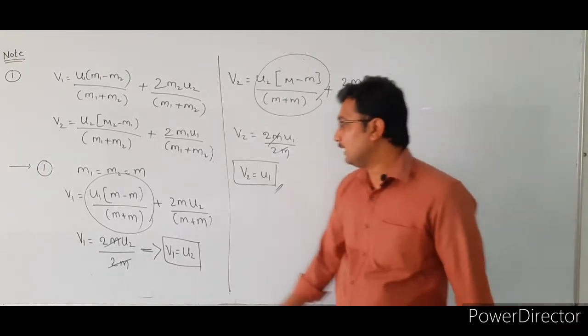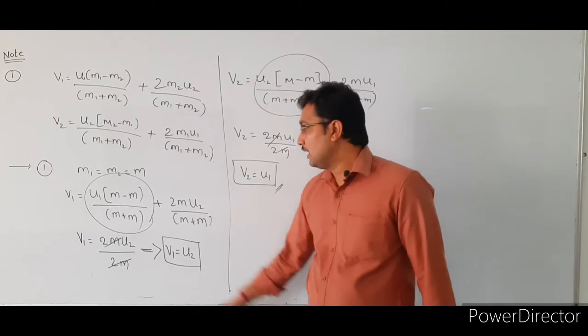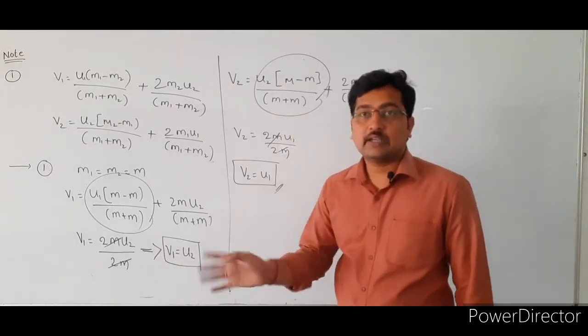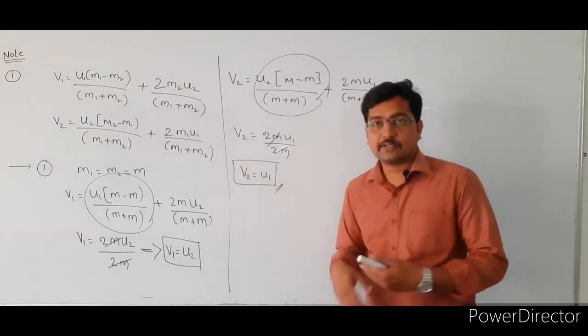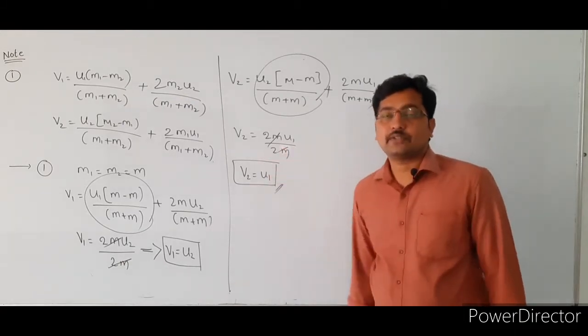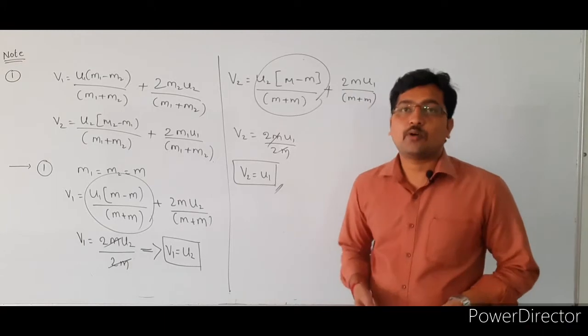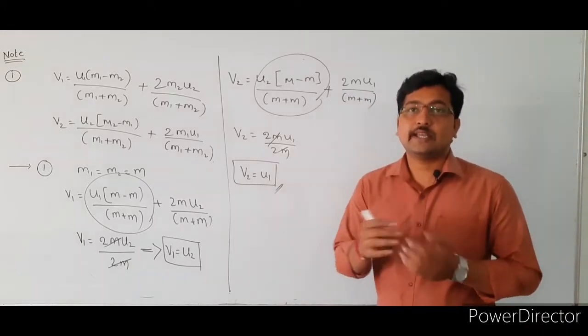For example, see here v1 is equal to u2, meaning the final velocity of the first particle is equal to the initial velocity of the second particle, and the final velocity of the second particle is equal to the initial velocity of the first particle. So what is the condition? If the two bodies have the same masses, simply they will exchange their velocities.